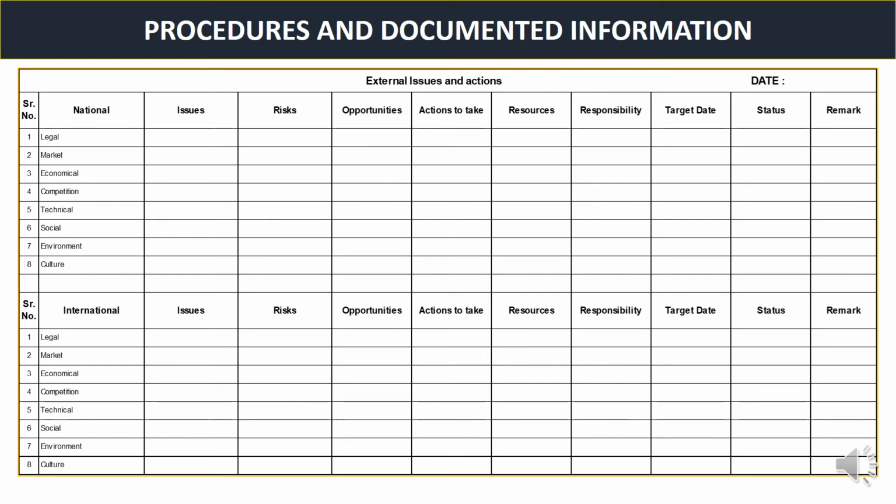So in these external issues and actions, the first national point is legal, the second one is market, the third one is economical, the fourth one is competition, then technical, social, environmental, and culture. So in these 8 points, whatever issues are there, you have to write them, put down the risk and opportunities, take the actions, and for that, the required resources and responsibility and target date should be allotted. So this is the documented information for external issues for national and international.